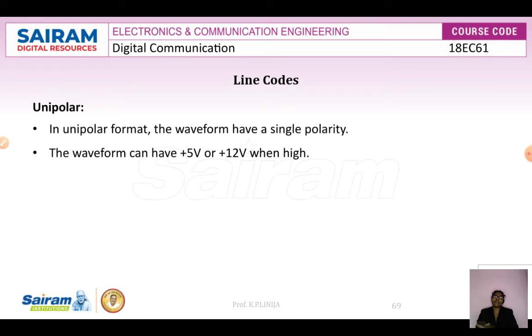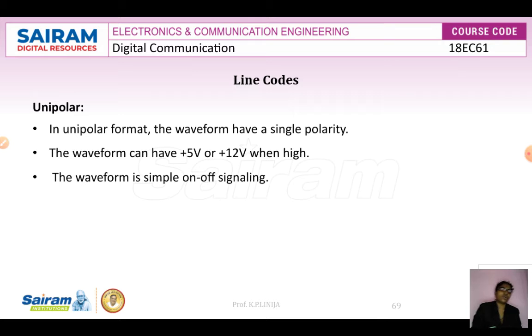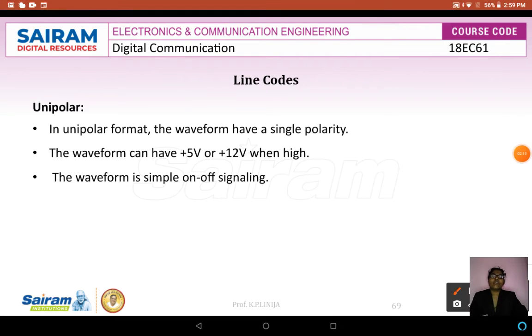The waveform will have either plus 5 volt or plus 12 volt whenever the signal is high, that is, whenever the signal is 1 in the digital sequence. And this waveform is on-off signaling. Why is it on-off signaling? I will give a small diagrammatic representation here.